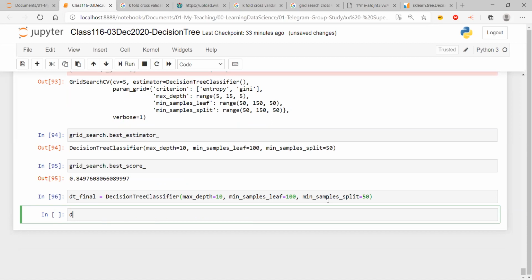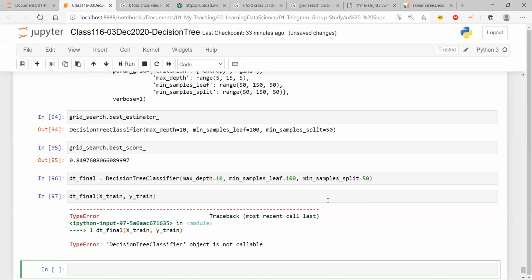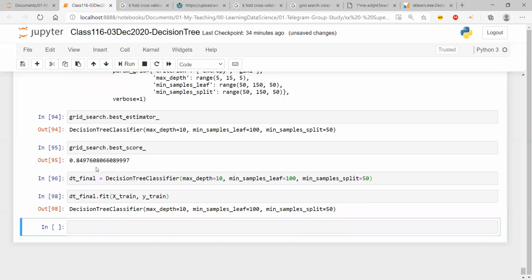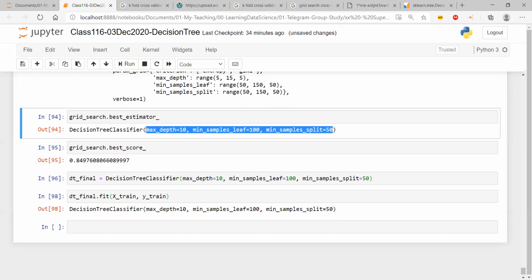Now dt final, I'm going to fit x train, y train. I have fit the model with the best estimator, the set of the best combination of hyperparameters I have set over here.